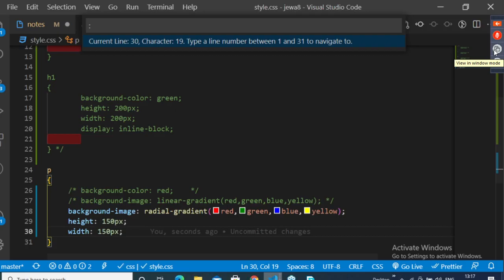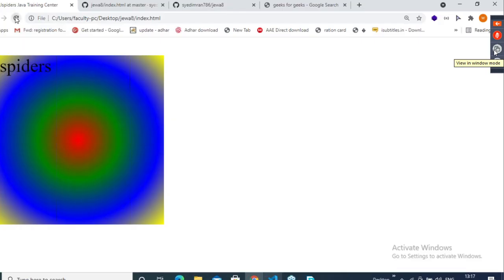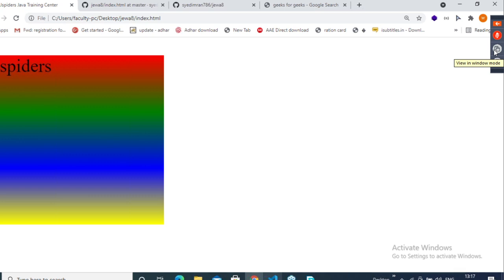Similarly, if you go with linear gradient, line by line, here also you can now understand clearly how it is applying. See, line by line. Understanding, guys? We don't apply colors like this. I'm just explaining because we use this concept for another purpose. I will tell you why. Clear with this? Okay, so remember the concept.